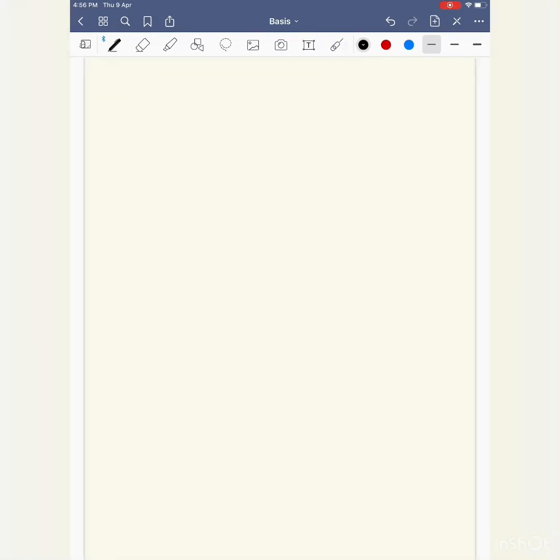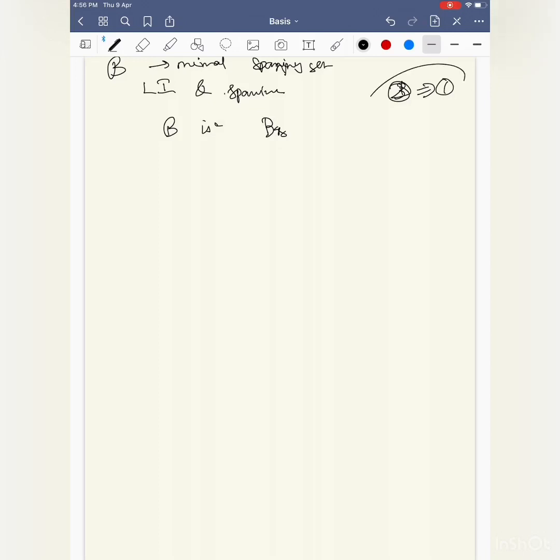So from here I proved that this is linearly independent. Now we have a linearly independent set, and B is a minimal spanning set, that is the assumption. Now from here we will prove linearly independent and spanning. So that means B is a basis. So we indirectly proved that 2 implies 1, but that is not our aim.